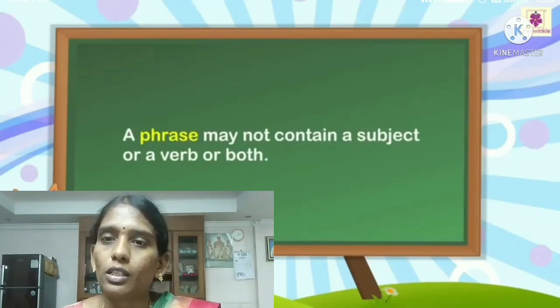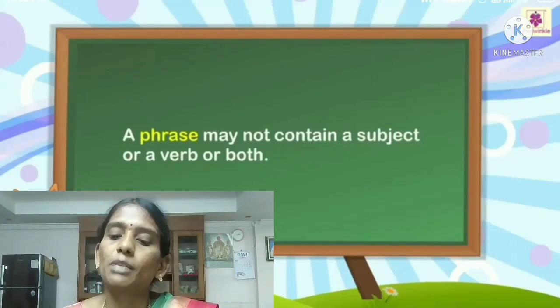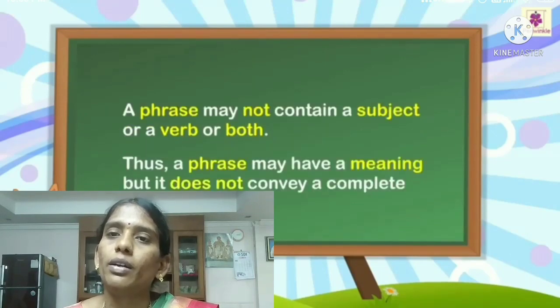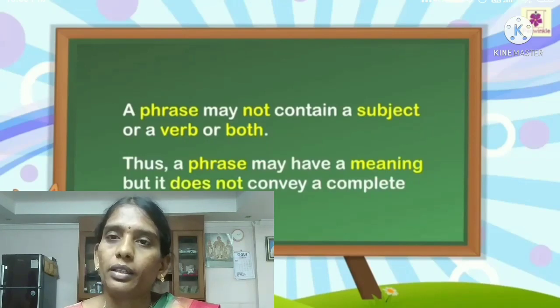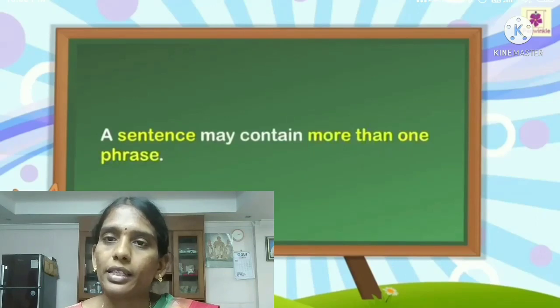In a phrase, there is no subject and no verb. A phrase may have a meaning. The phrase also has meaning, but it does not convey a complete thought. It doesn't give complete meaning. A sentence can contain more than one phrase.